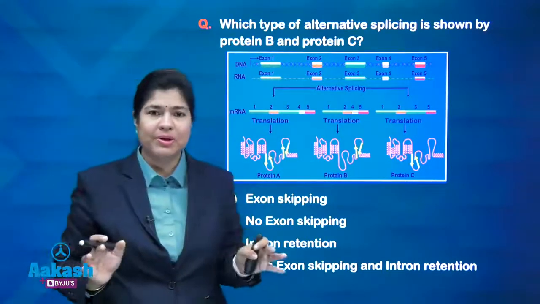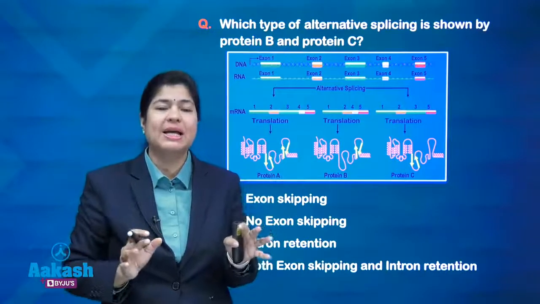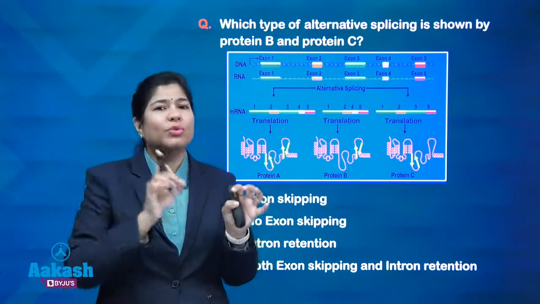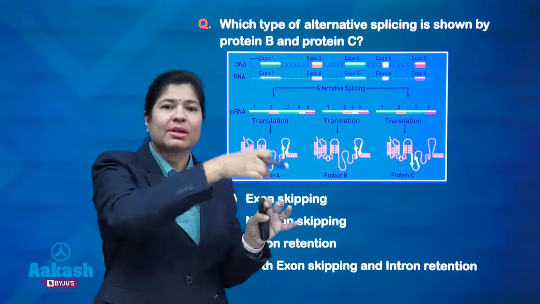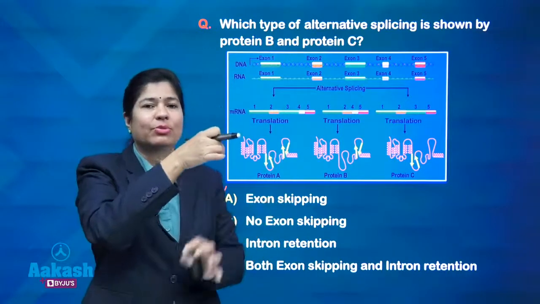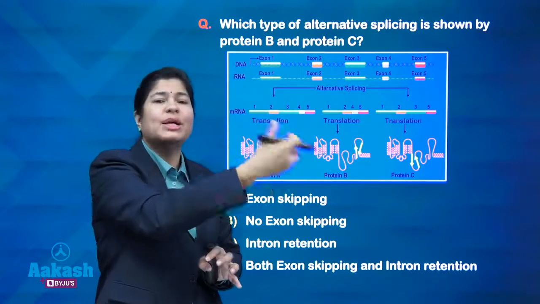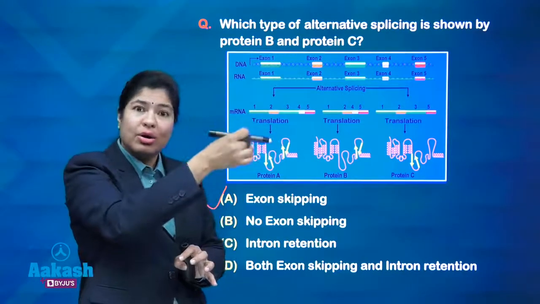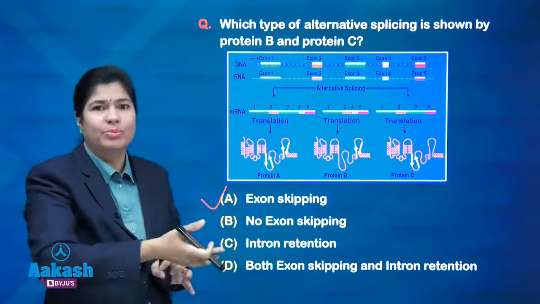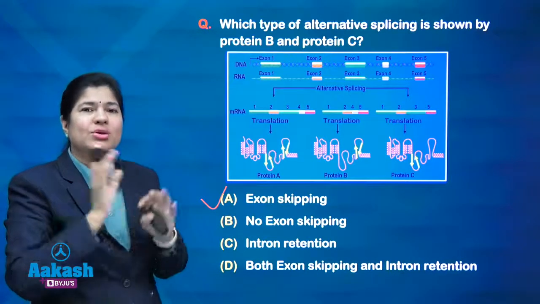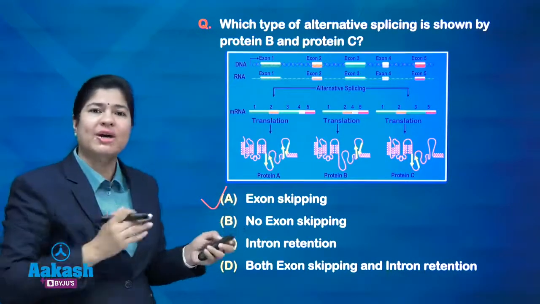What you need to remember is alternative RNA splicing. That means when you remove different exons, if one exon is removed, you get one protein. If that is retained and another exon is removed, you get another protein. If intron retention is there, you get another protein, right? So, this concept you need to know. Then you could have answered the question.